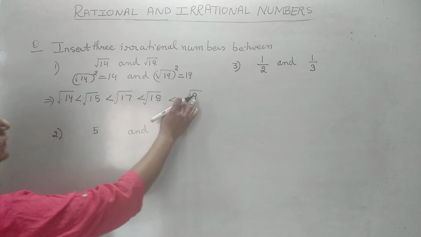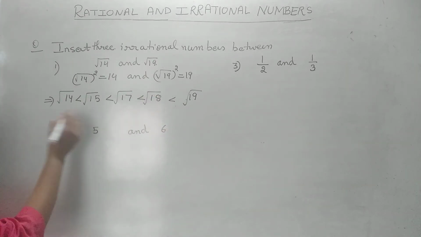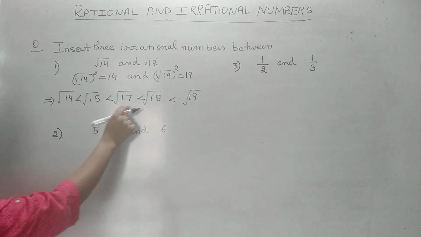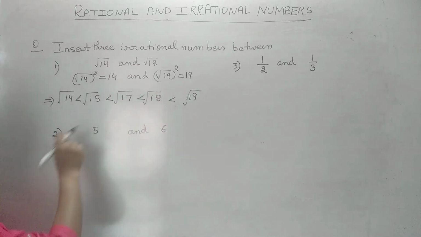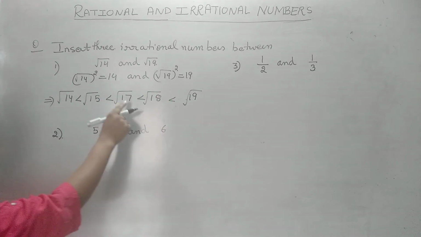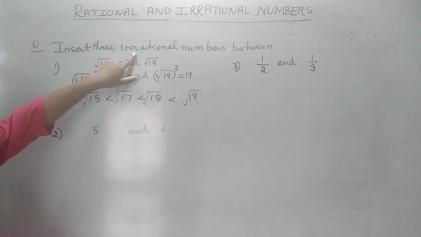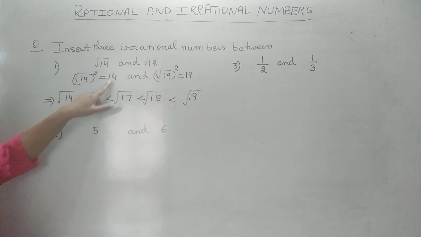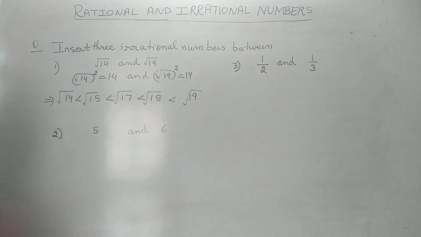That's why I have not written 16, because 16 is a perfect square. So hence we have got 3 irrational numbers between root 14 and root 19, and what are they? Root 15, root 17 and root 18. So whenever we are given square roots and we have to insert irrational numbers, find the squares and then write the numbers which are not perfect squares.